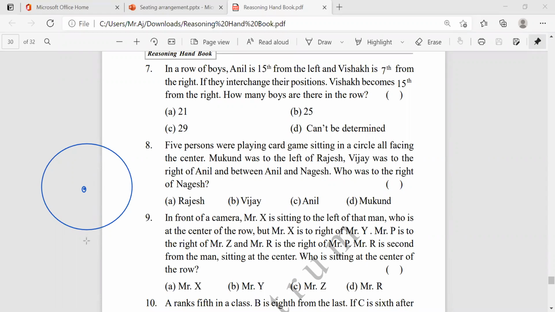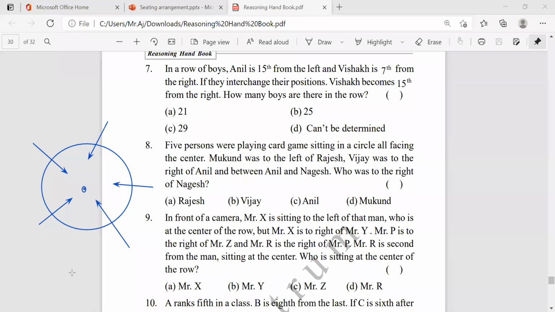How many persons are they saying? 1, 2, 3, 4, 5. Five persons are here. Like this, five persons are sitting and playing the card game.